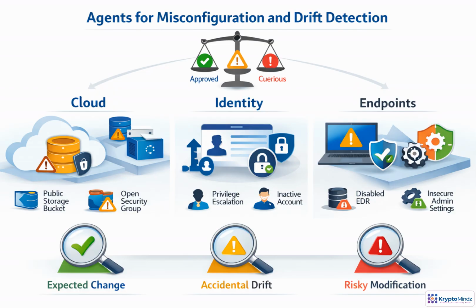Misconfiguration and drift agents work like continuous posture auditors. They compare the current environment against approved baselines, security policies, and reference architectures. In cloud, they catch public buckets or open security groups. In identity, they surface privilege paths, stale accounts, and missing MFA. On endpoints, they flag disabled EDR, outdated agents, or weak admin controls. The key is classification. Approved change should pass. Accidental drift should be corrected, and suspicious modification should trigger urgent investigation.